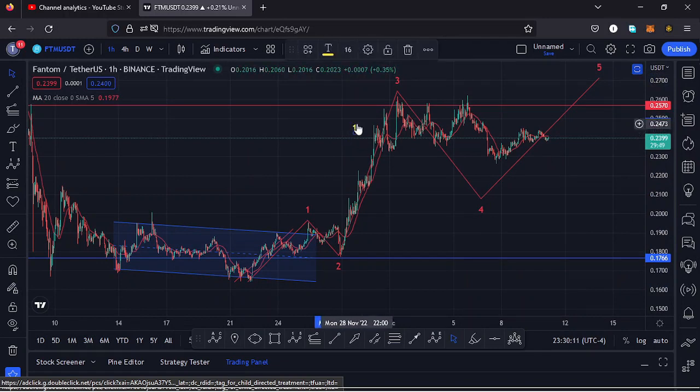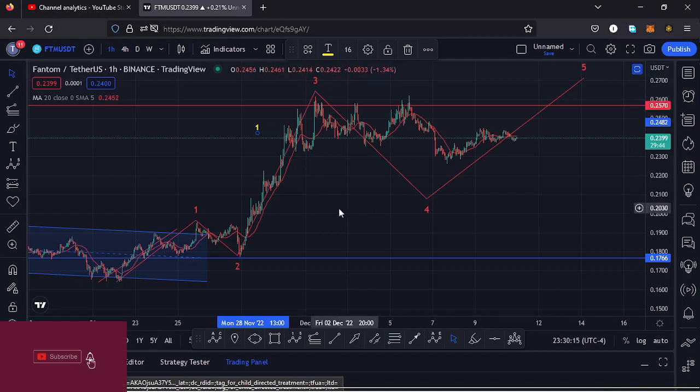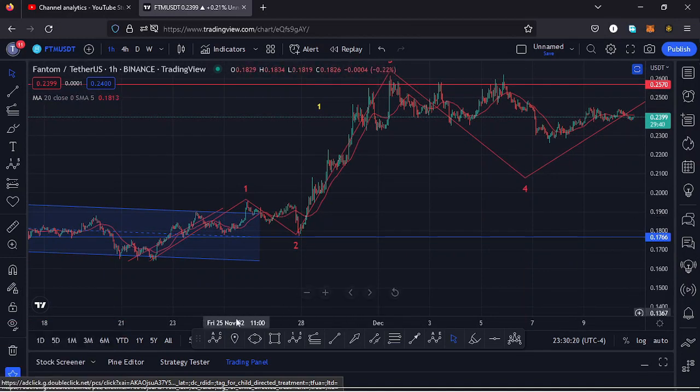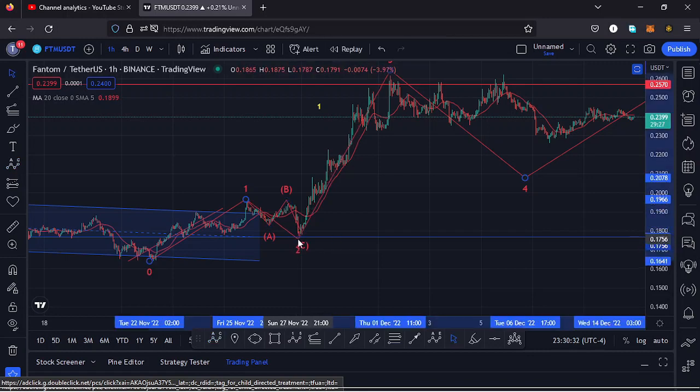Getting a little bit into the details of the formation of this Elliott wave structure, in the formation of a second wave, which is a corrective wave, we also expected to see an ABC corrective structure, and I believe that is what we are seeing over here, having this as the wave A, then a wave B, then we continued pushing even lower in the formation of that wave C, which fully maximized the formation of that second wave.